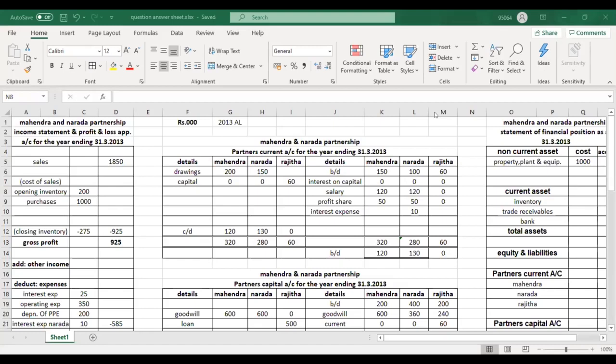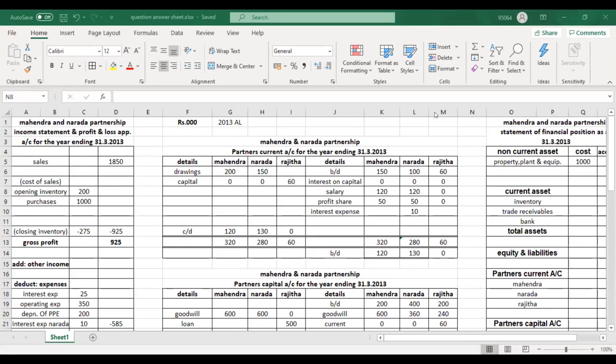If for partnership, if it is a 10 mark question, you only need to spend 15 minutes. For company accounts, it is around 20 marks. Yes, company accounts 20 marks. That means 30 minutes. For company accounts, within half an hour, you should draw the format, you should do everything.